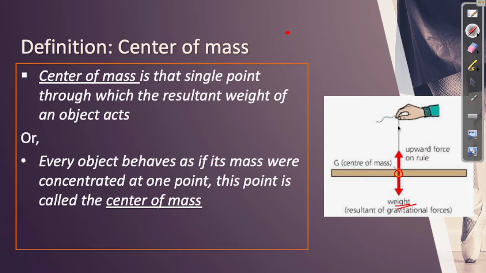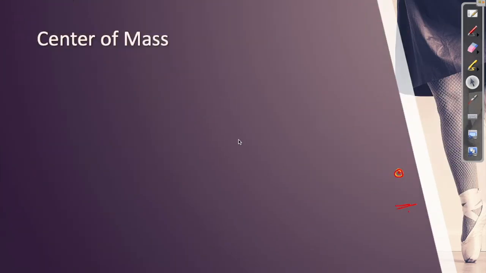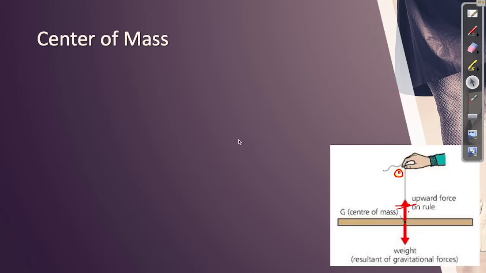So why does it seem like the entire weight is acting from the center of mass? Let us understand about it. So look at what is happening here. As you all have understood, what is happening in the picture? You have taken a ruler, right? You have tried to hang this ruler through a piece of thread.